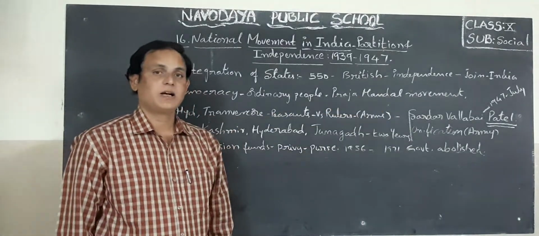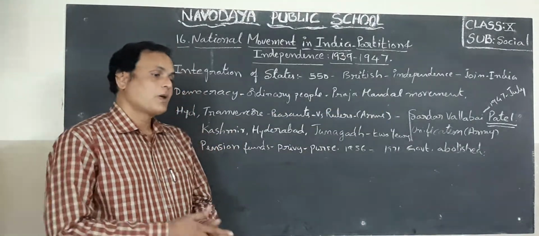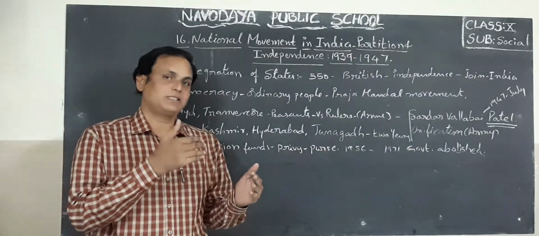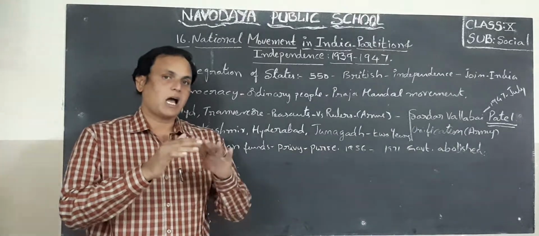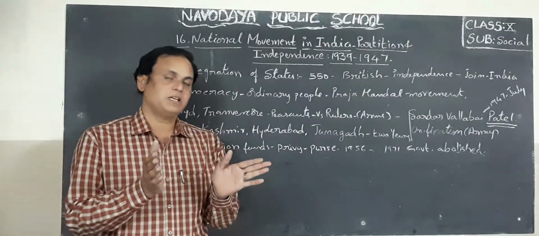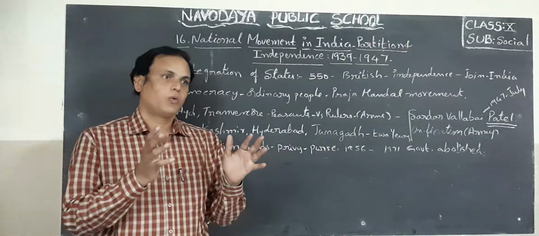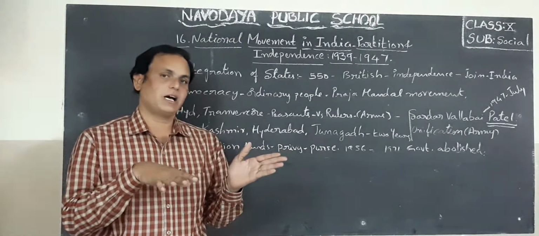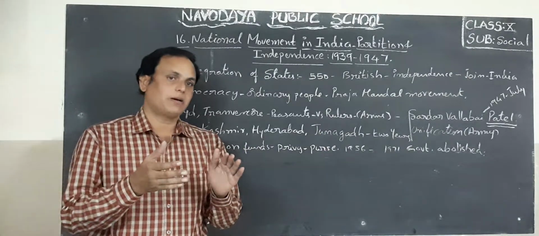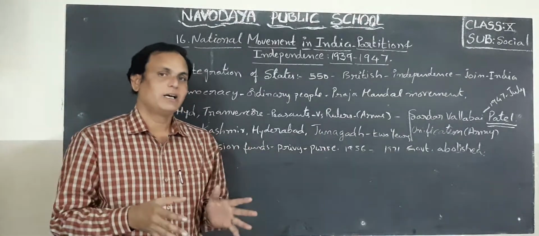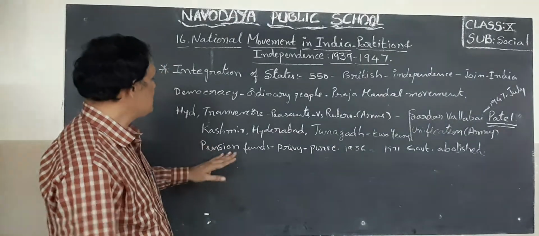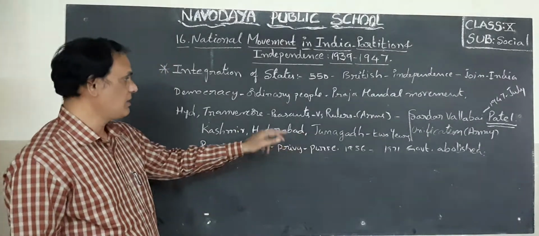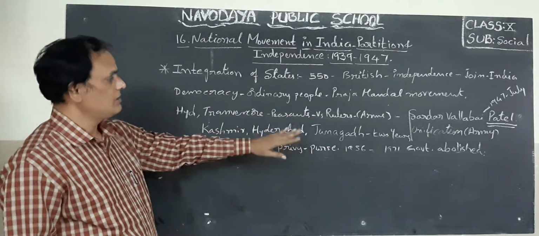When these people were demanding democracy, even our Indian government, that means the Congress, also wanted to establish democracy in those areas. That is why they asked them to join our India. In this way, except these three, Hyderabad, Junagadh and Kashmir, all joined our country.